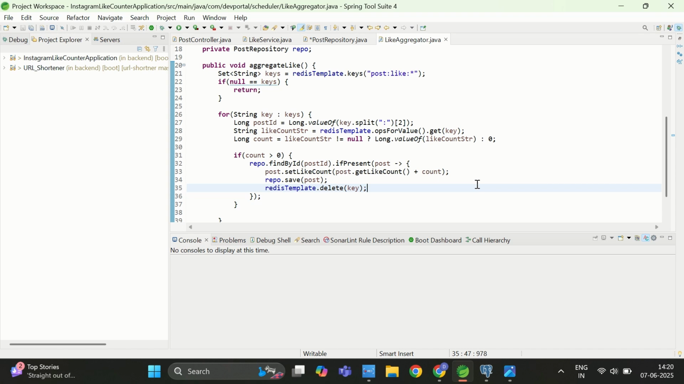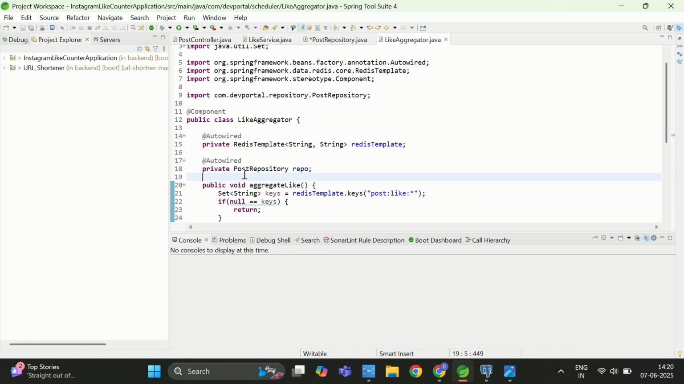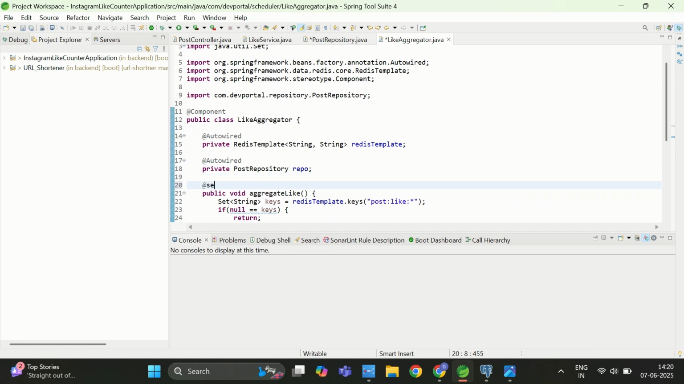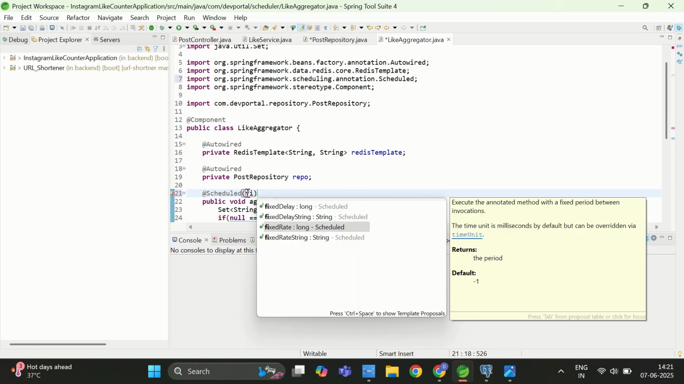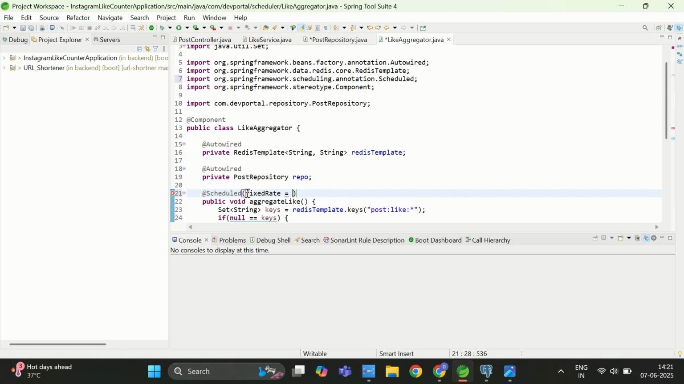And to execute this method every 30 seconds, here I will add one annotation, that is Scheduled. Let's suppose I want to execute this method after every 30 seconds. So for that I need to use fixedRate, and here I need to provide the value. It is expecting milliseconds. So first I will write 30, and then I need to multiply this value by 1000 to convert it into milliseconds. So I can add three more 0. That's it. This is how it will get executed after every 30 seconds.